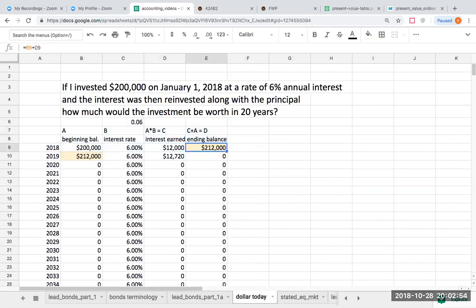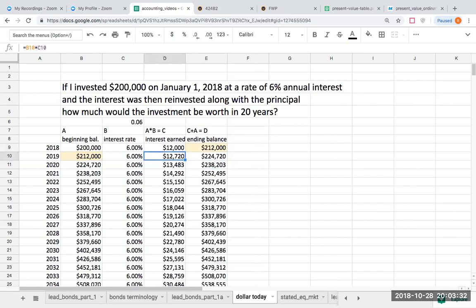And so then to my ending balance, well, if I invest $200,000 at a 6% rate of interest, the amount of interest I would have earned is $12,000. And so my ending balance after 2018 is going to be $212,000. Well, if I reinvest that $212,000 at 6%, then the interest I've earned is $12,720. So my ending balance would be my beginning balance plus my interest earned.